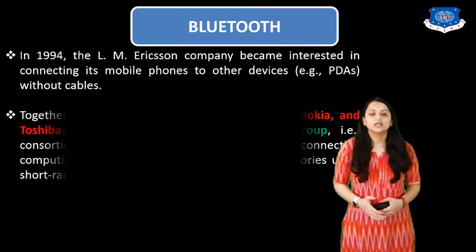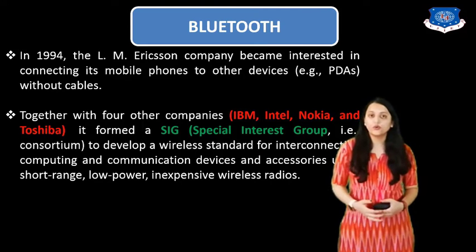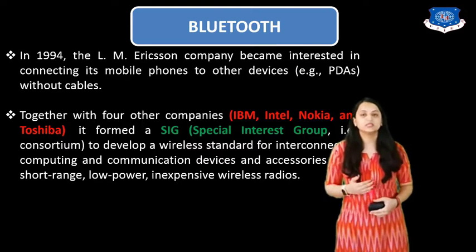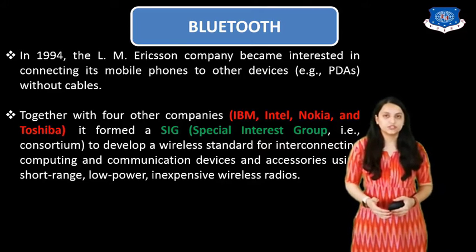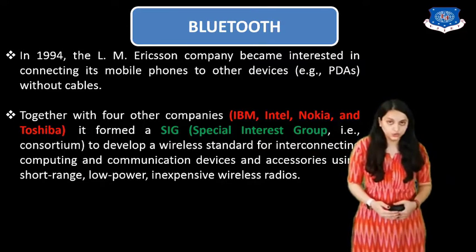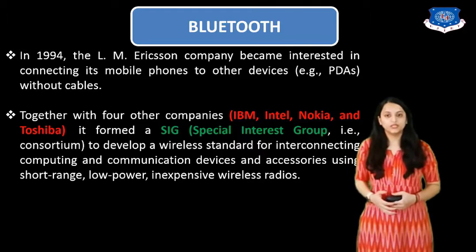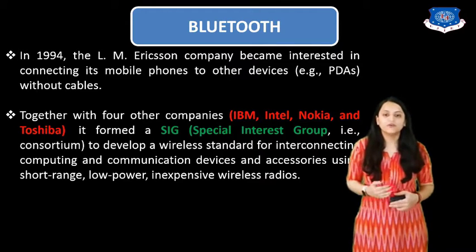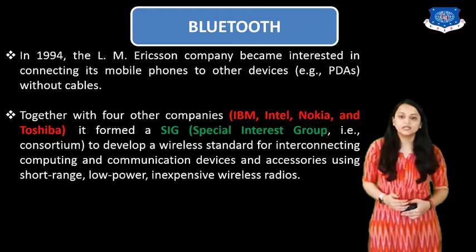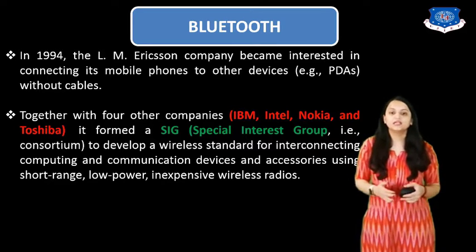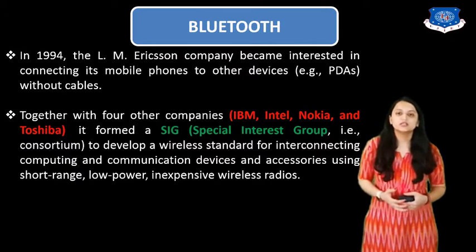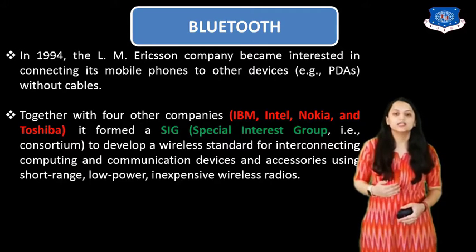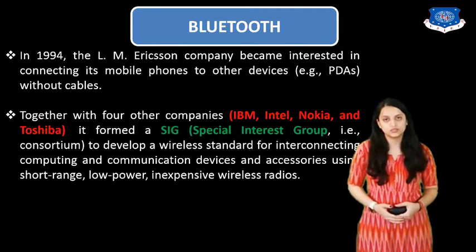So for that, it together with other 4 companies like IBM, Intel, Nokia and Toshiba formed a SIG, which is called Special Interest Group, that is a consortium to develop a wireless standard for interconnecting computing and communication devices and accessories using short-range, low-power, inexpensive wireless radios.